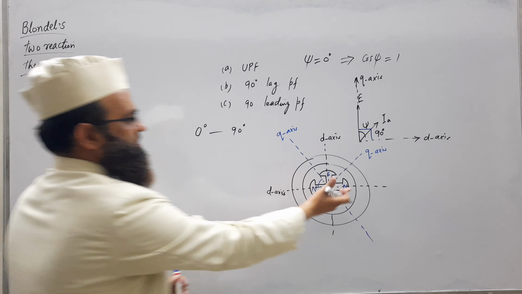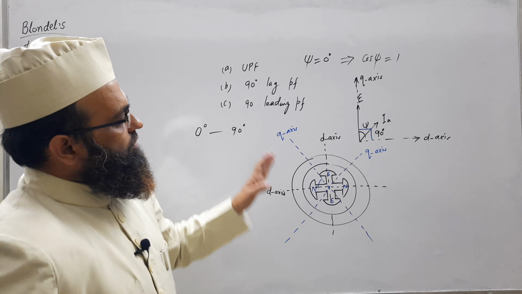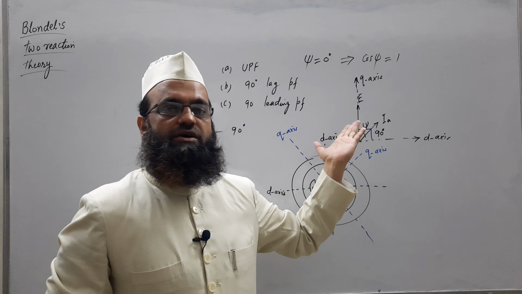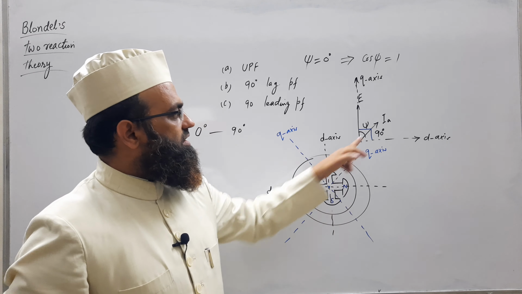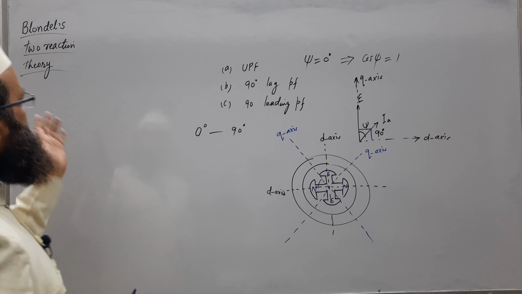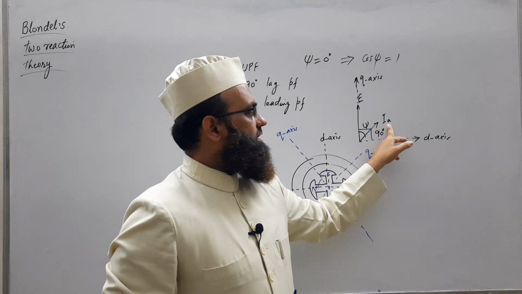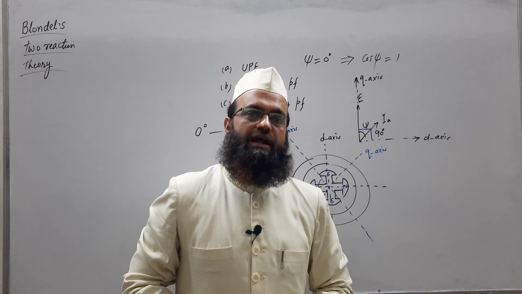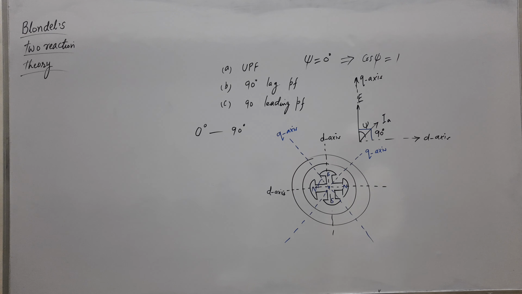If you take a two-pole structure, obviously theta electrical will be equal to theta mechanical. So between the d axis and q axis, q for quadrature, the angular displacement is 90 degrees electrical. So this theory says that by resolving the armature current into two components, one along the d axis and one along the q axis, we can analyze the effect of armature reaction.